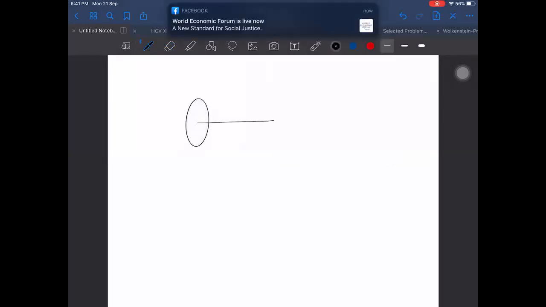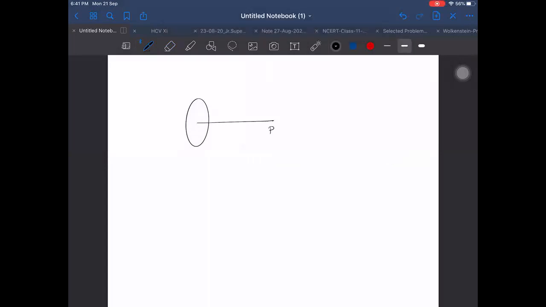So for the ring, if I take a point at the axis of the ring, then at that point I can get a dm element here. And what is the field at point P? I can represent the field by a different arrow on this side, but what will be its component? Its component will be along the axis. Why? Because the other components will get cancelled out.